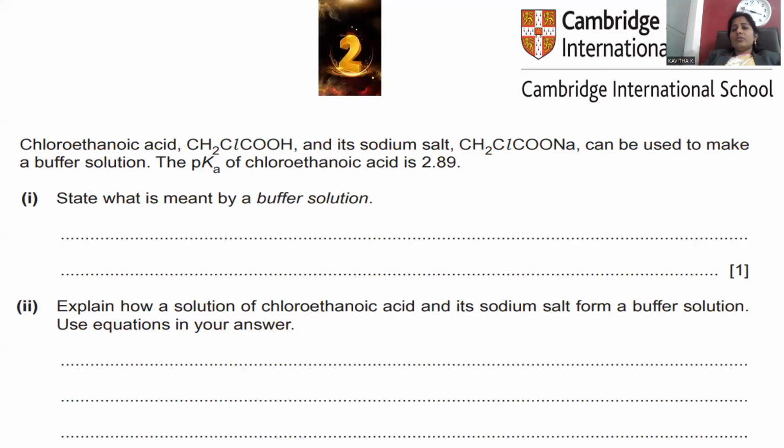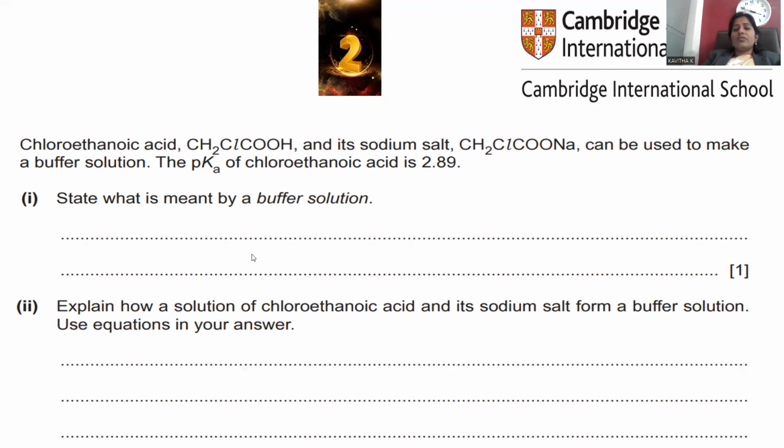And let's move on to question number 2, which is collected from Cambridge Assessment International Education. Here is the question: chloroethanoic acid, formula CH2ClCOOH, and its sodium salt, CH2ClCOONa, can be used to make a buffer solution. The pKa of chloroethanoic acid is 2.89. State what is meant by a buffer solution. Explain how a solution of chloroethanoic acid and its sodium salt forms a buffer solution. Use equations in your answer. So these two questions are to be answered based on the concept they provided.